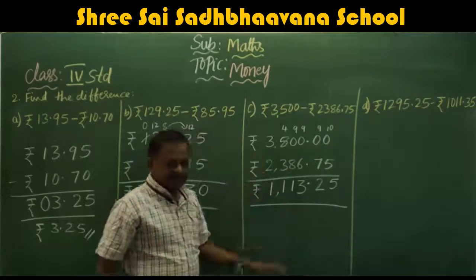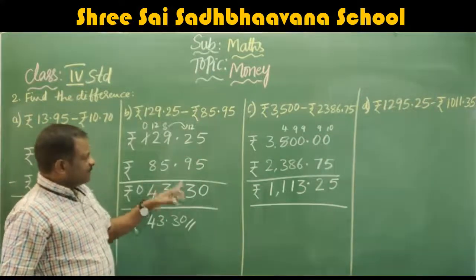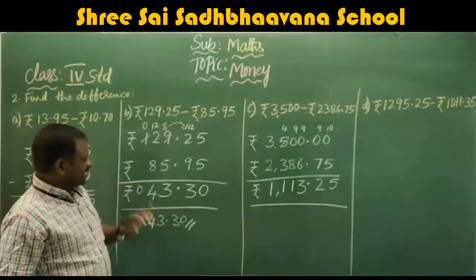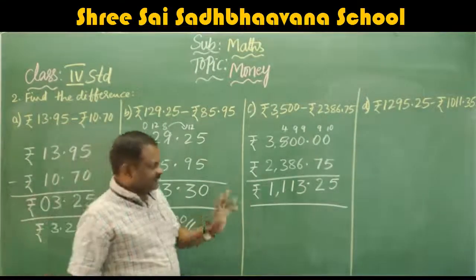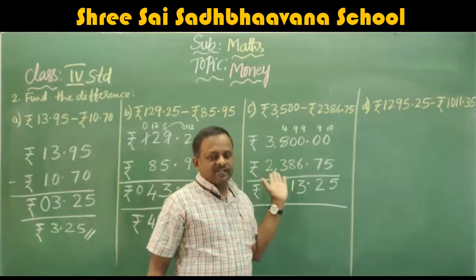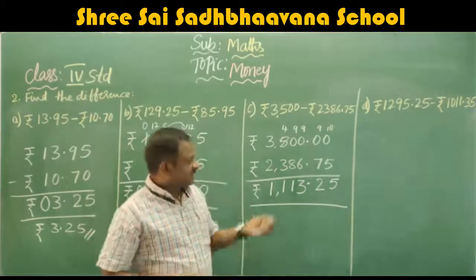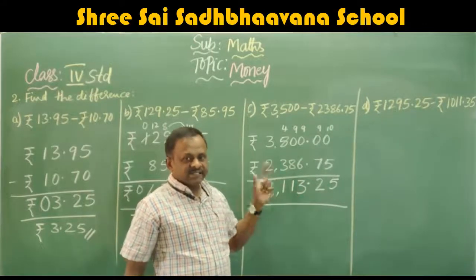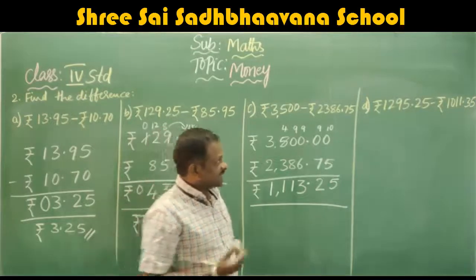1 plus 2, 3. Here also, same. 0 plus 5, 5. 9 plus 3, 12, carry 1. 1 plus 5, 6. 6 plus 3, 9. 8 plus 4, 12. The same way. So once you cross check the subtraction you have done, it will be perfect. If you get the same answer, then the answer you got by the subtraction is correct. I hope you understand. We will move to the next problem.